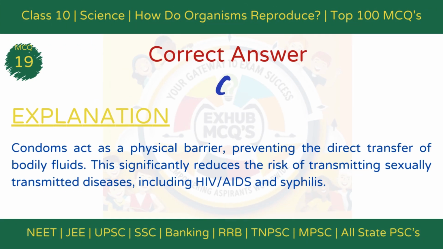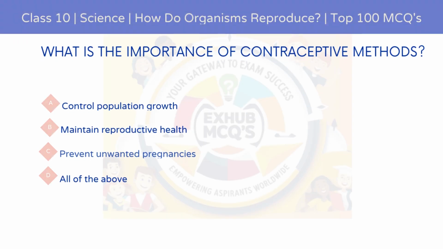The correct answer is option C. Act as a barrier. Explanation. Condoms act as a physical barrier, preventing the exchange of bodily fluids. This significantly reduces the risk of sexually transmitted diseases, including HIV/AIDS, gonorrhea, and syphilis.